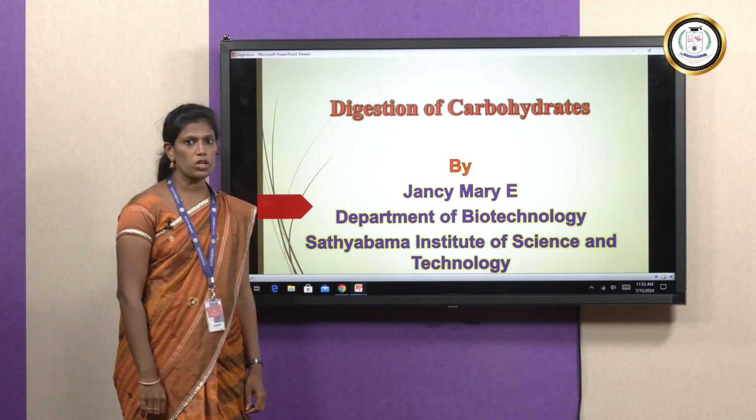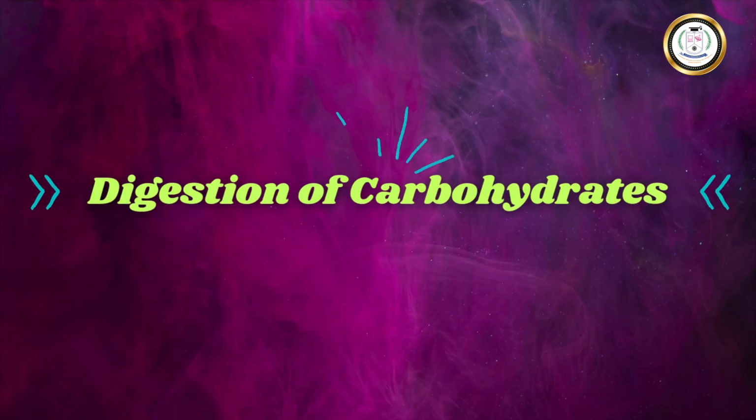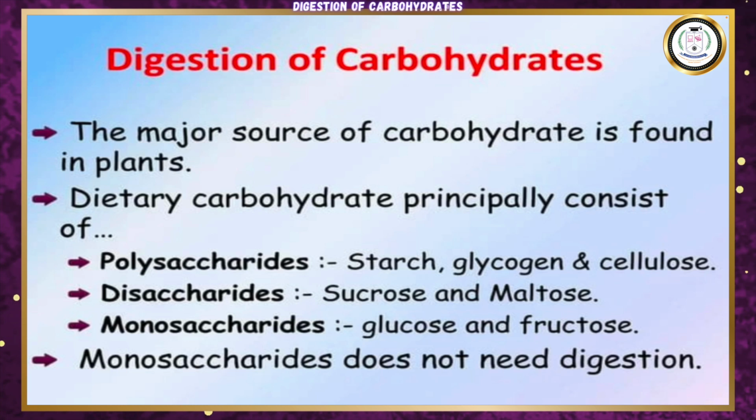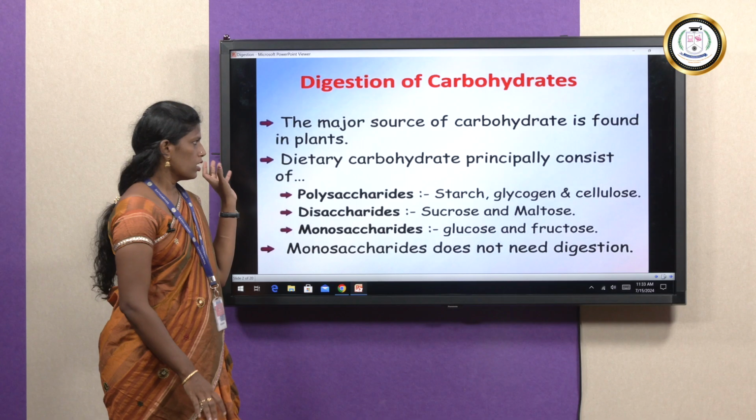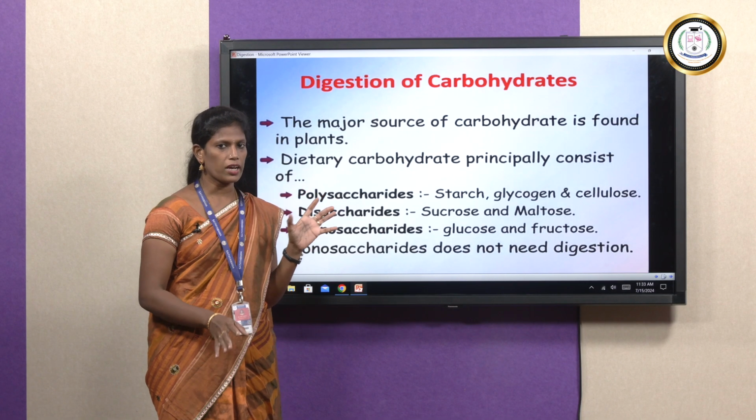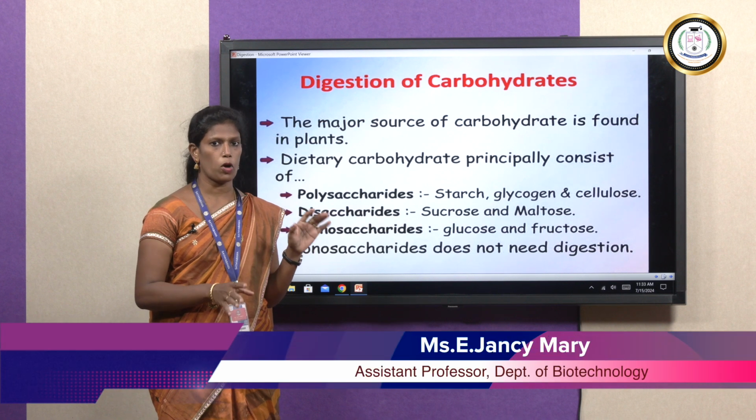Today we discuss the topic digestion of carbohydrate. Carbohydrates are digested in mouth, stomach and intestine. The major source of carbohydrate is plant. The dietary sources of carbohydrates are monosaccharide, disaccharide and polysaccharide.